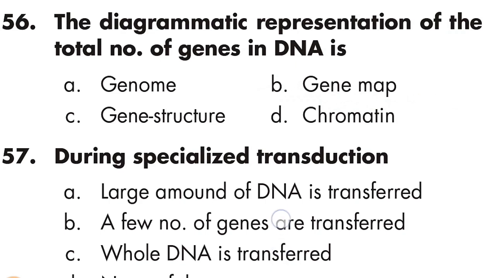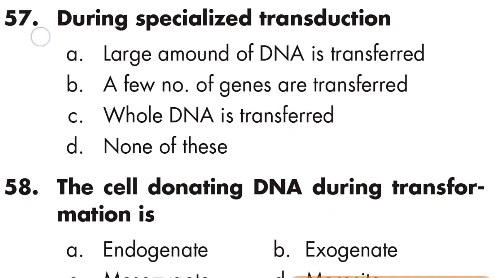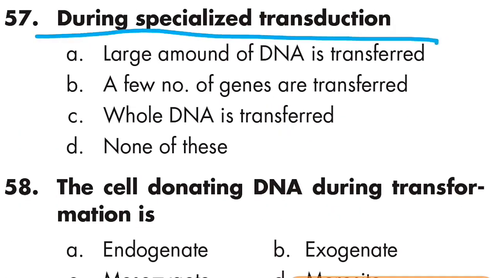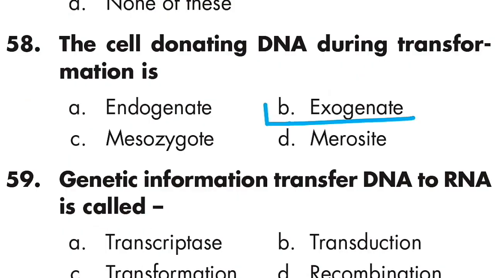Question number 57: During specialized transduction, a few genes are transferred. Option B is right. Question number 58: The cell donating DNA during transformation is the exogenote. Option B is right.